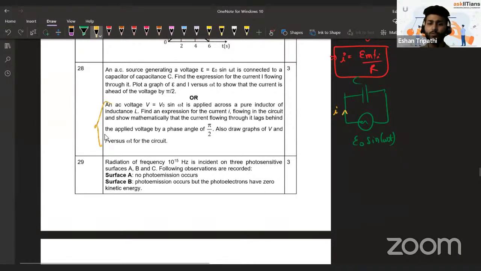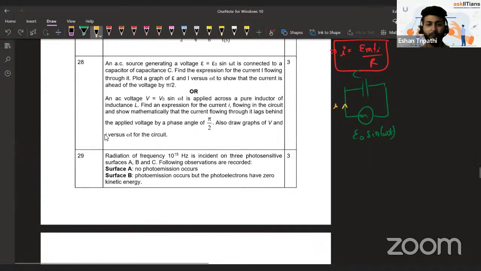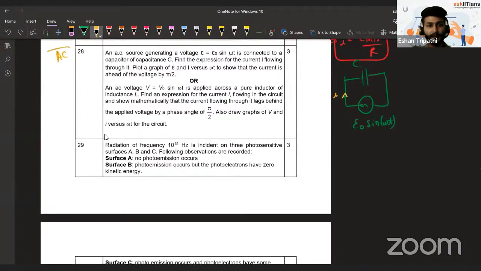And there's another part which you also can check. It's also not that difficult, but had I been given the option, I would go for this because this is something that we study in the very first class of AC current. So that would always be my choice. So, AC current.